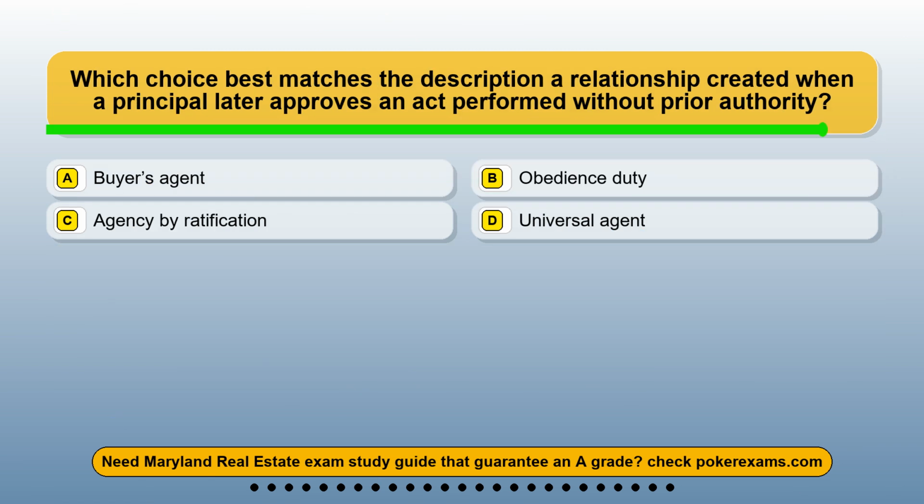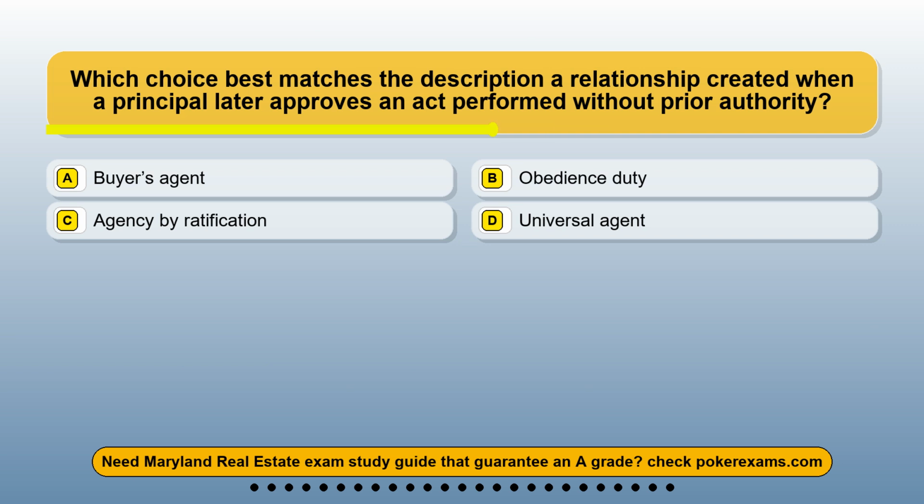Question 5. Which choice best matches the description of relationship created when a principal later approves an act performed without prior authority? Option A. Buyer's agent. Option B. Obedience duty. Option C. Agency by ratification. Option D. Universal agent.